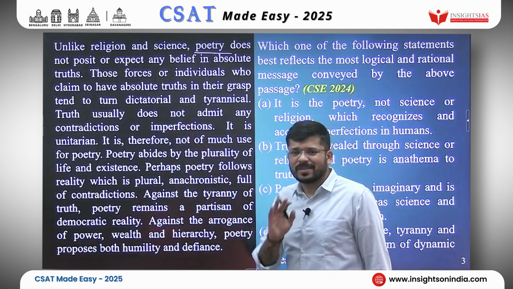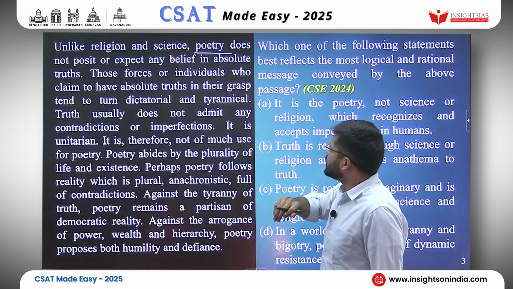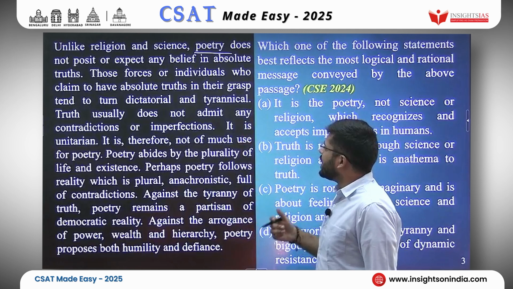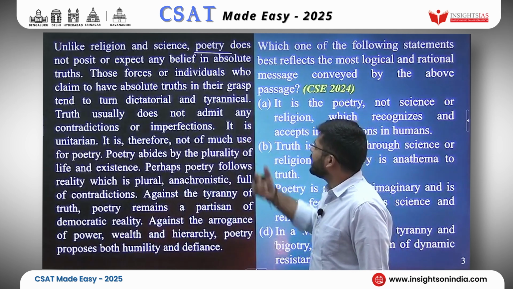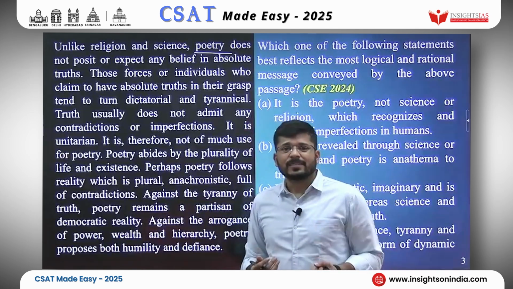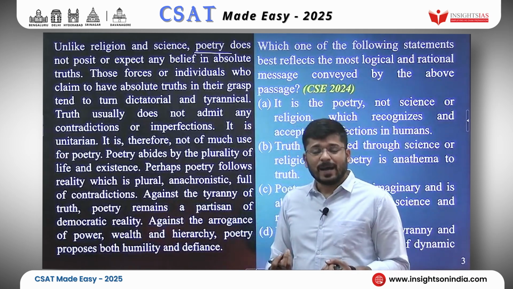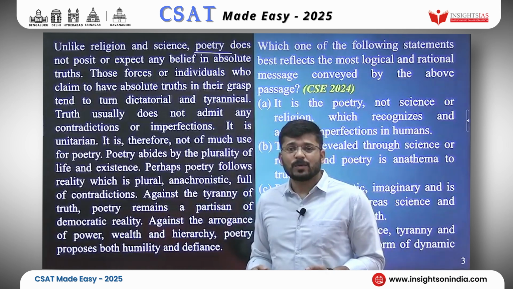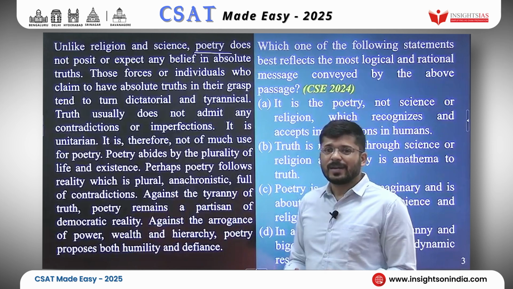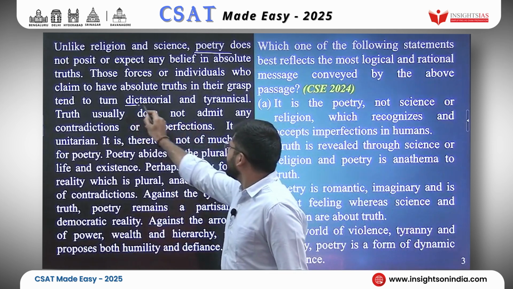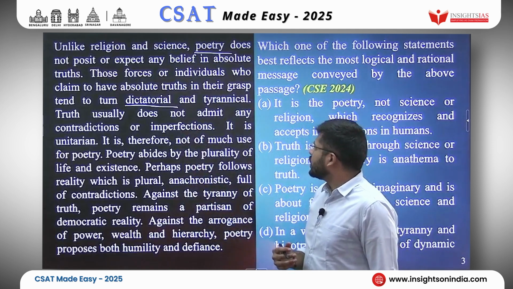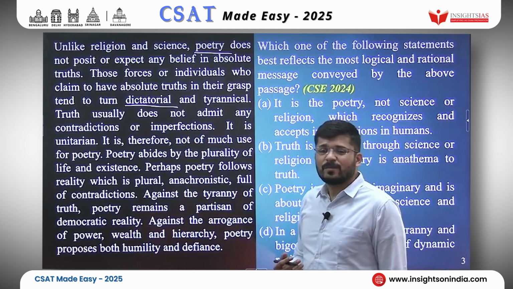Okay, let's read the second sentence. Those forces or individuals who claim to have absolute truths in their grasp tend to turn dictatorial and tyrannical. What is this sentence telling us? It is telling us that there are some forces that claim to have the absolute truth in their hands, and they tend to be dictatorial or tyrannical. I will underline dictatorial.